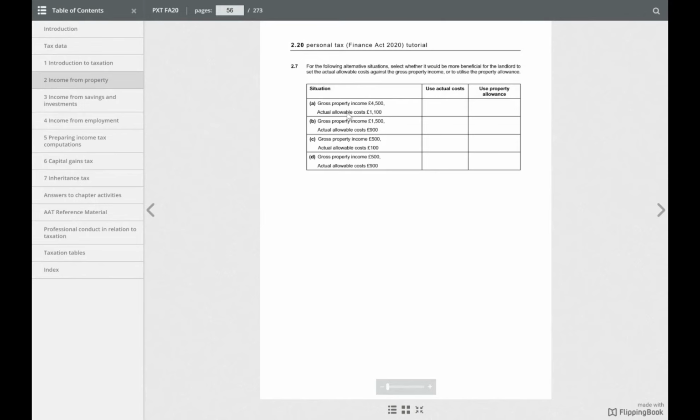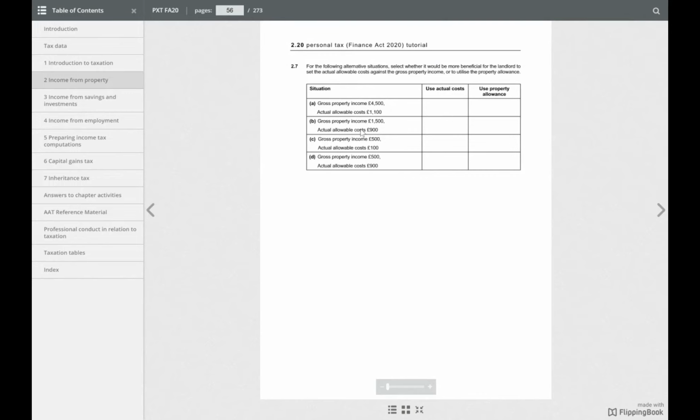Question 2.7. For the following alternative situations, select whether it would be more beneficial for the landlord to set up the actual allowable cost against the gross property income or to utilize the property allowance. Okay. Use actual cost, or use property allowance. The first situation is gross property income 4,500. Actual allowable cost is 1,100. So the property allowance is only £1,000. If you spend more, then you will charge your actual expenses. So use actual cost. That will be the best way.